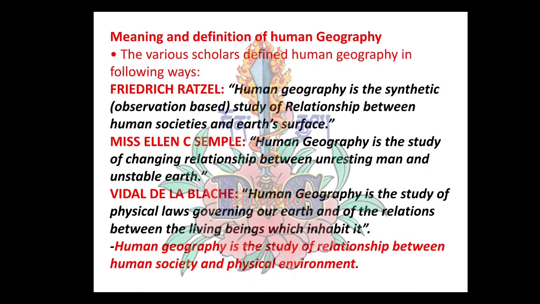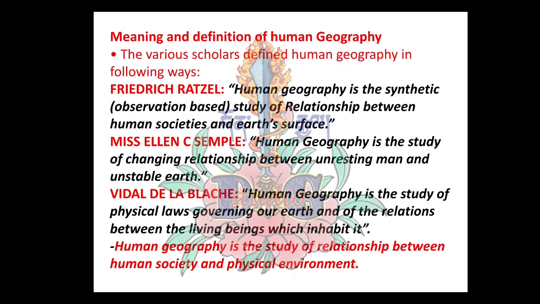The third definition of human geography is by Vidal de la Blache. According to this scholar, human geography is the study of physical laws governing our earth and the relationship between the living beings which inhabit it.